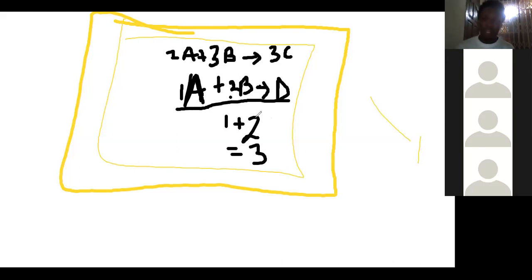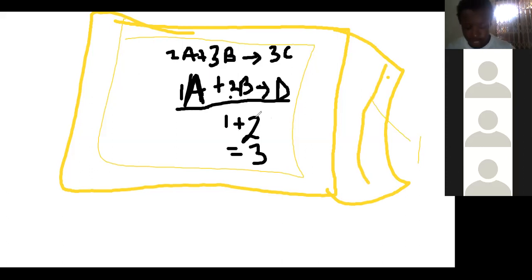So there's a difference between the rate of reaction and the rate constant. When you're asked to distinguish between the rate of a chemical reaction and the specific rate constant, the rate of the chemical reaction is the amount of reactant consumed per unit time.